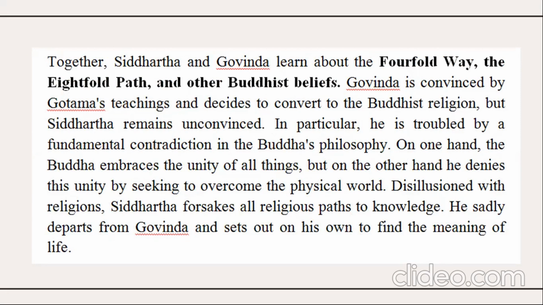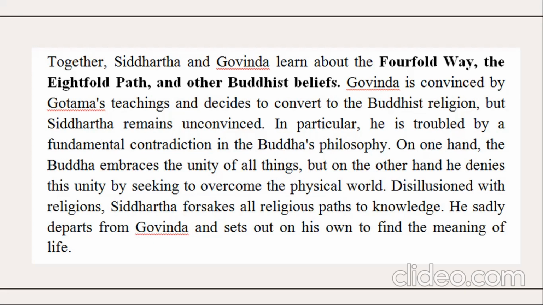Govinda is convinced by Gautama's teachings and decides to convert to the Buddhist religion, but Siddhartha remains unconvinced. In particular, he is troubled by a fundamental contradiction in the Buddha's philosophy. On one hand, the Buddha embraces the unity of all things, but on the other hand, he denies this unity by seeking to overcome the physical world.